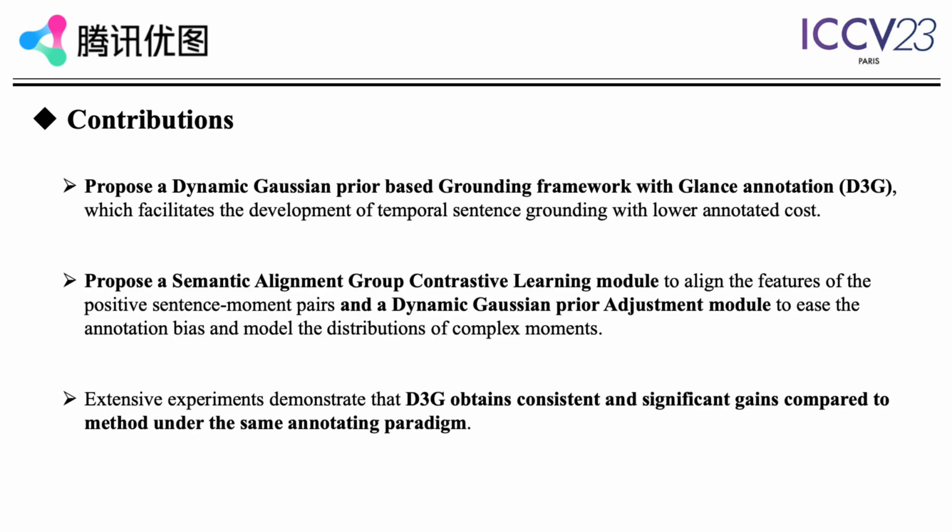To address the aforementioned defects and fully unleash the potential of Gaussian prior knowledge with the low-cost glance annotation, we propose a dynamic Gaussian prior-based grounding framework with glance annotation, D3G. Specifically, we propose a semantic alignment group contrastive learning module to align the features of the positive sentence-moment pairs, and a dynamic Gaussian prior adjustment module to ease the annotation bias and model the distributions of complex moments. Extensive experiments demonstrate that D3G obtains consistent and significant gains compared to methods under the same annotating paradigm.